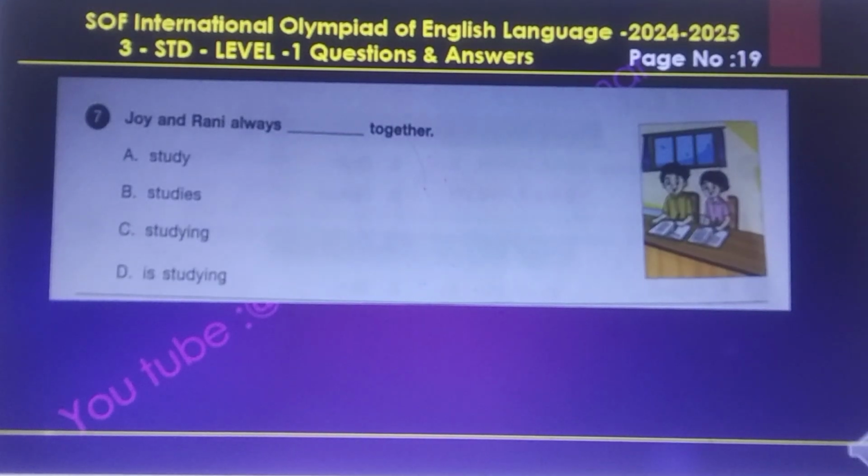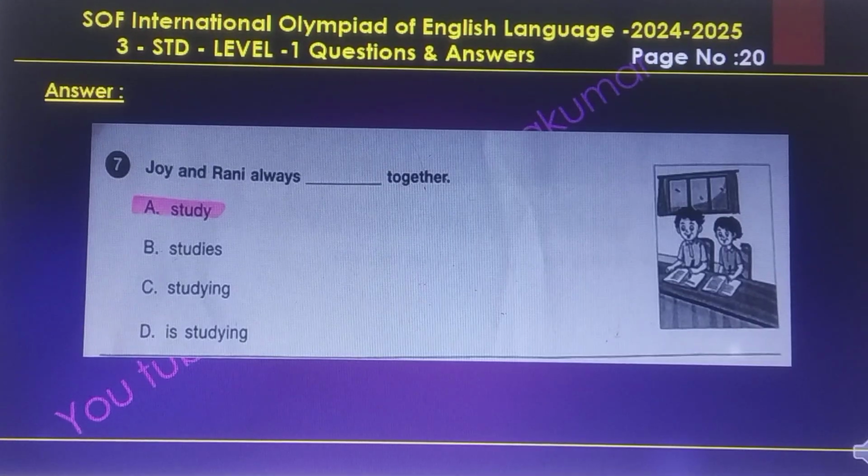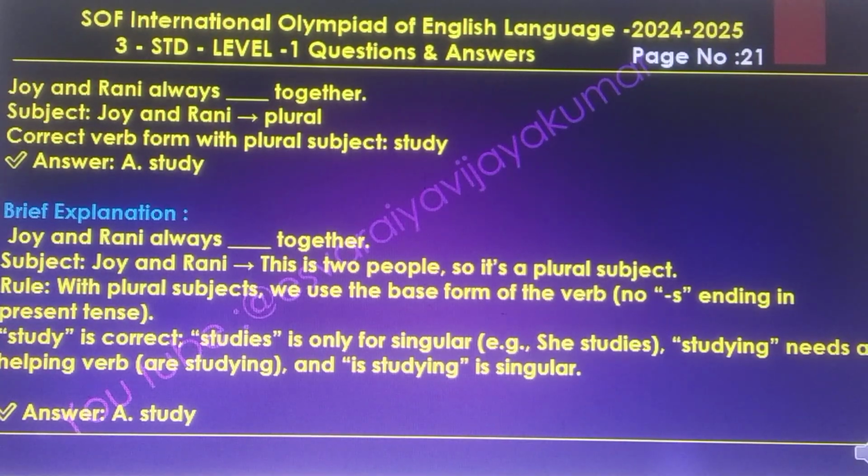Question number 7. Joy and Ronnie always dash together. The answer is study. Joy and Ronnie is the subject. These are two people, so it is a plural subject.